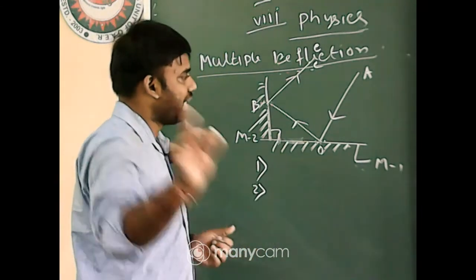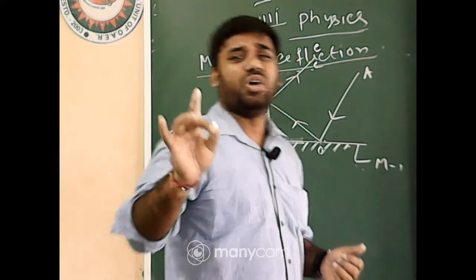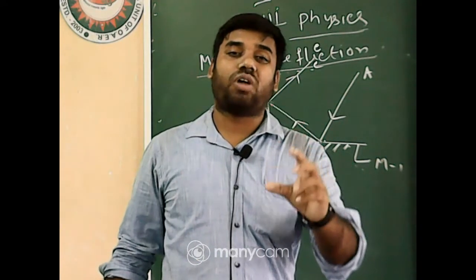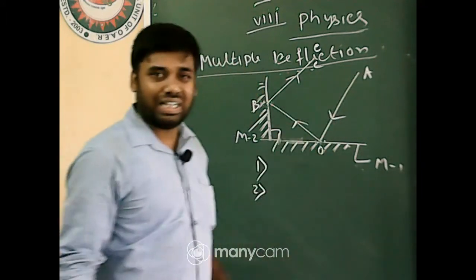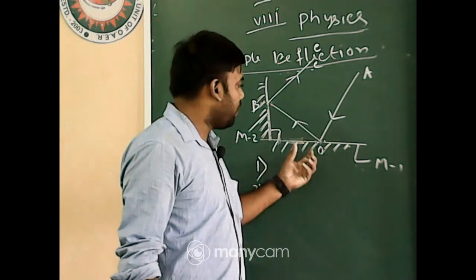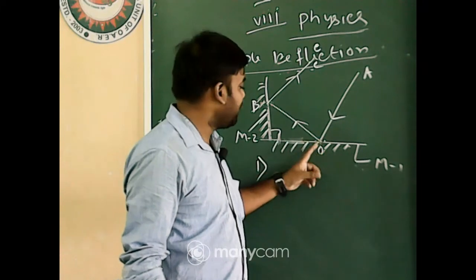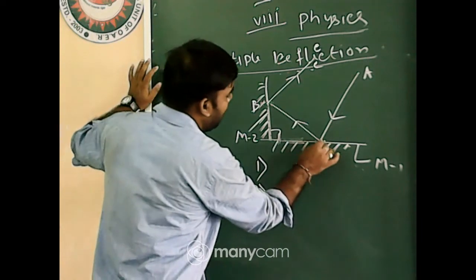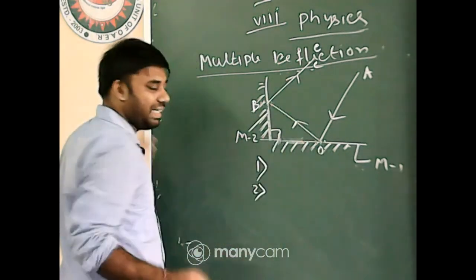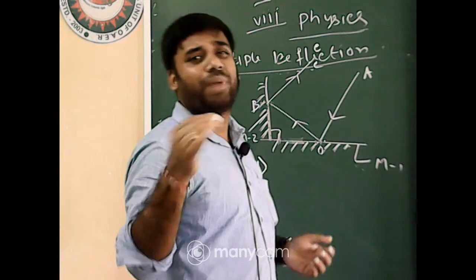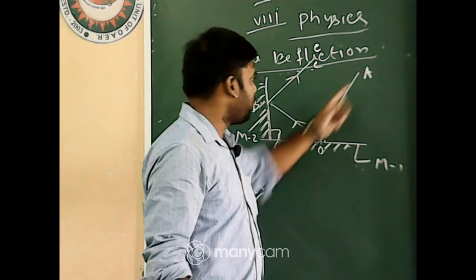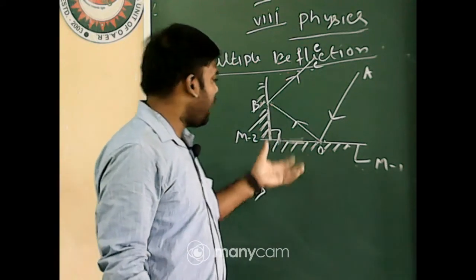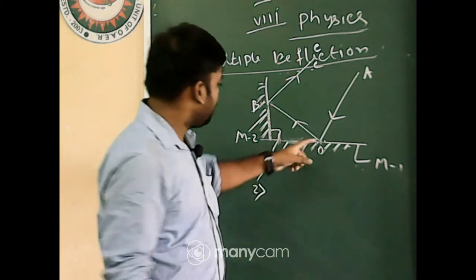Listen. Whenever a ray strikes a surface, some portion of light is absorbed by that surface. So OA is the incident ray, and some portion of light is absorbed by mirror 1. As a result, OB is the reflected ray. So the intensity or brightness of OA is greater than OB, because after absorbing some light, OB is reflected.